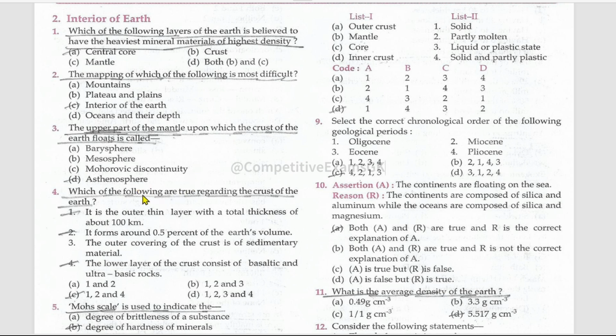Which of the following are true regarding the crust of the Earth? It is the outer thin layer with a total thickness of about 100 kilometers. True. It forms around 0.5% of the Earth's volume. True. The outer covering of the crust is of sedimentary material. No, false. The lower layer of the crust consists of basaltic and ultra-basic rocks. This is also true. 1, 2, and 4 are the correct options.